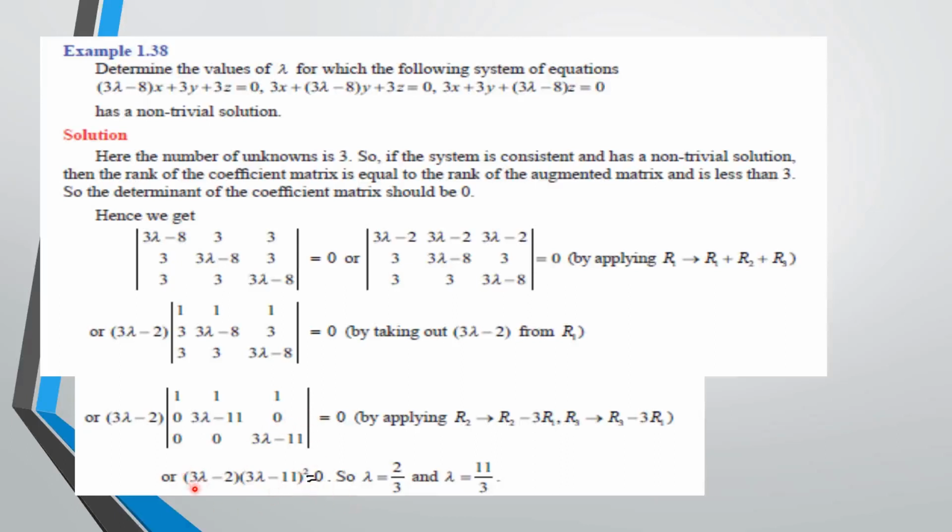We have to equate 3 lambda minus 2 equal to 0, 3 lambda equal to 2, then lambda equal to 2 by 3. Then 3 lambda minus 11 equal to 0. We will get 3 lambda equal to 11, then lambda equal to 11 by 3. These two are the lambda values.